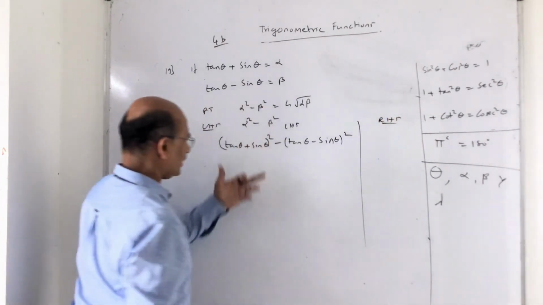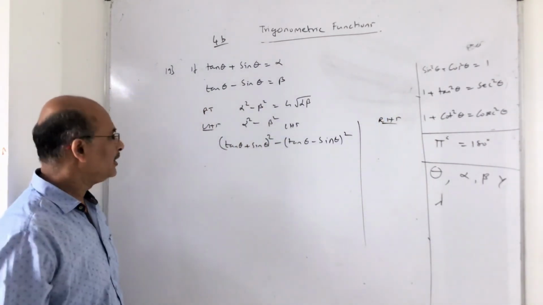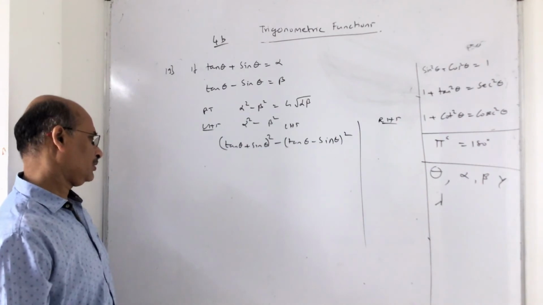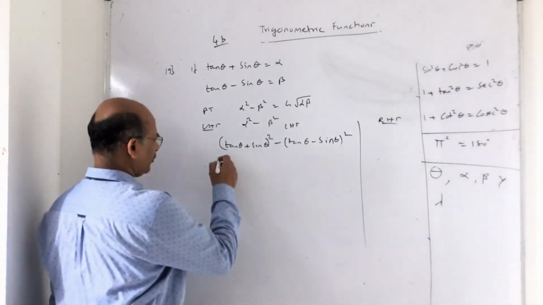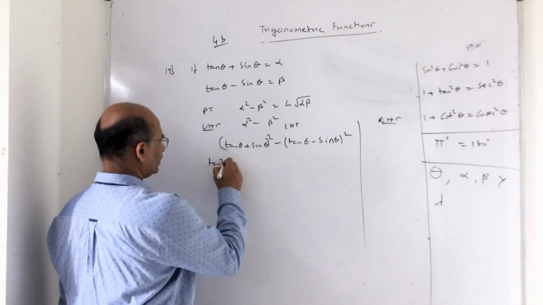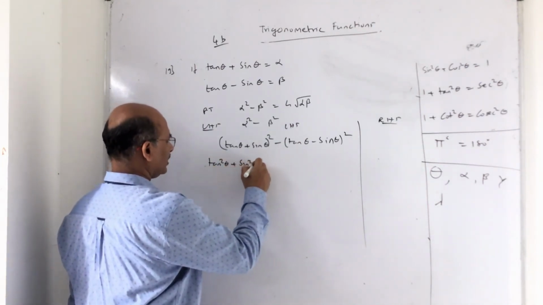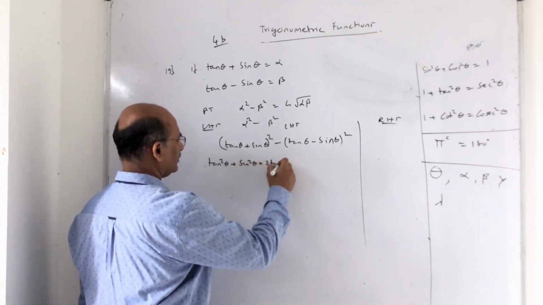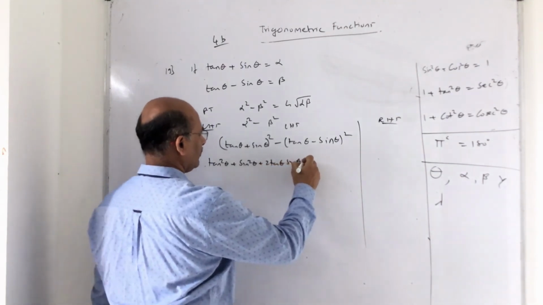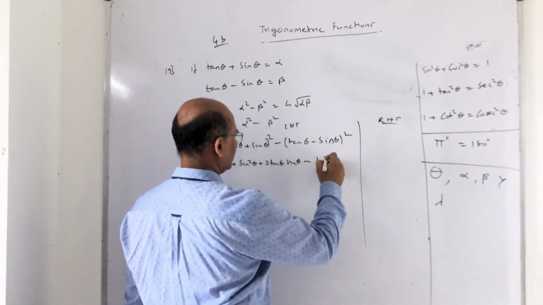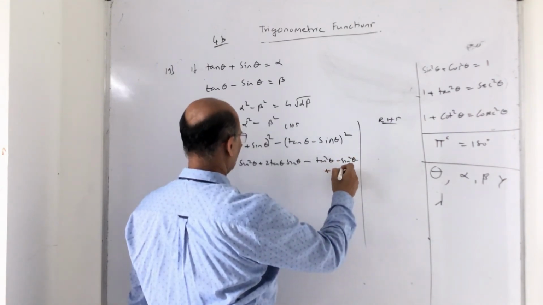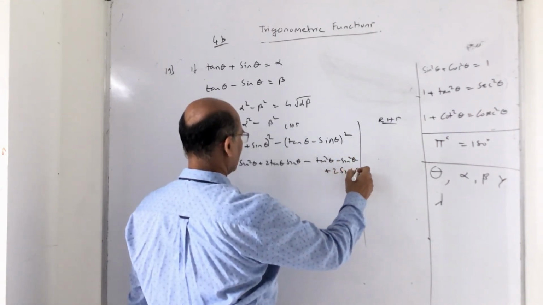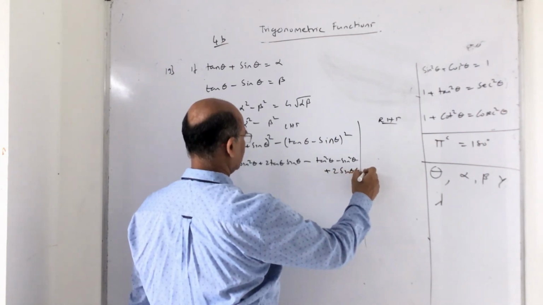Now once you finish with the LHS, A plus B whole square, so what you try to do is open up. It will become tan square theta plus sin square theta plus 2 tan theta sin theta, minus tan square theta minus sin square theta plus 2 sin theta tan theta.